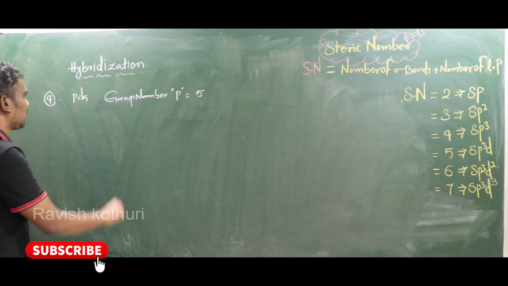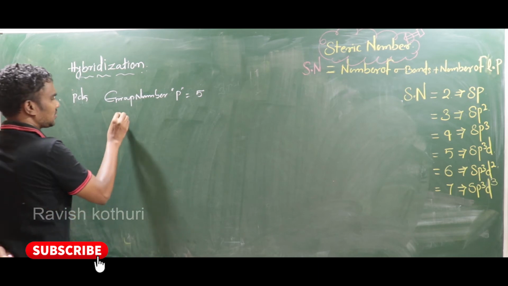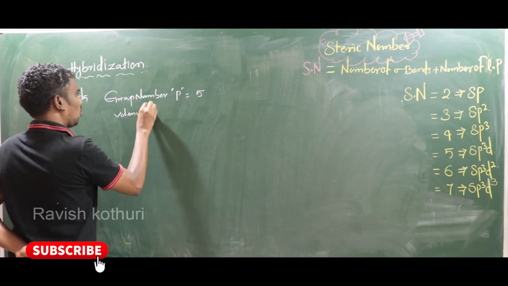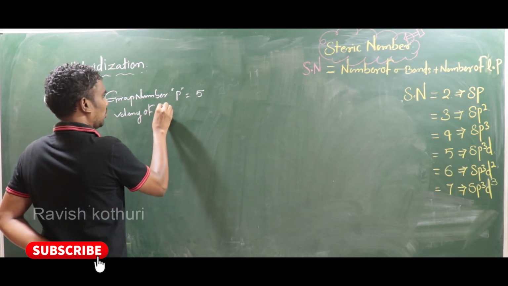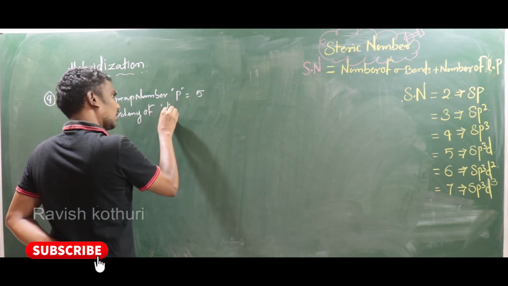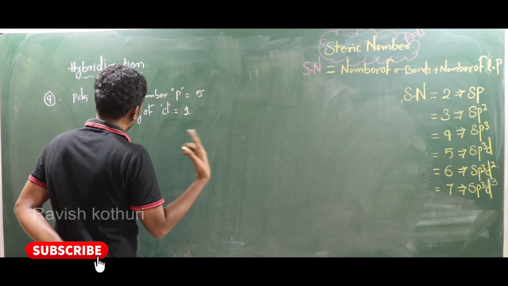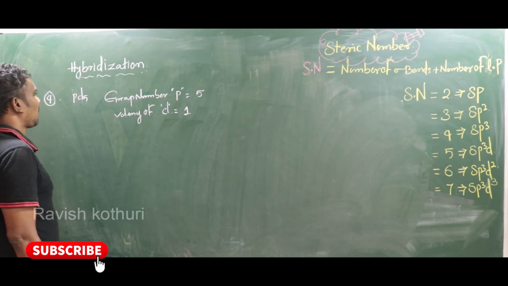Now what about the valency? Valency of chlorine is 1. Valency 1 means it makes a single bond.